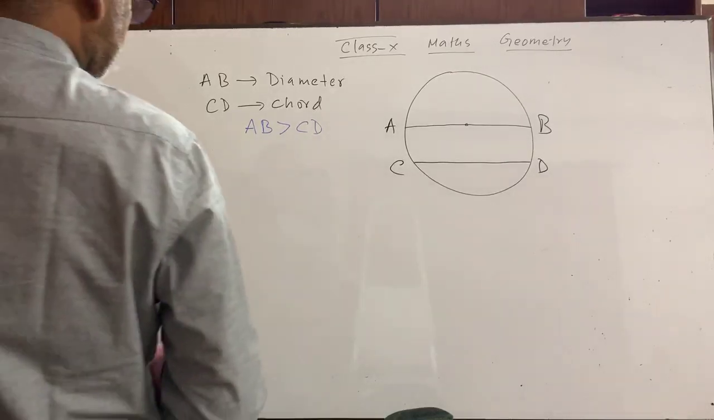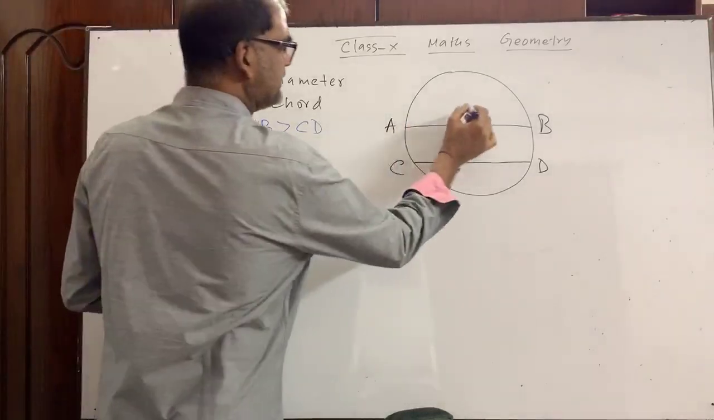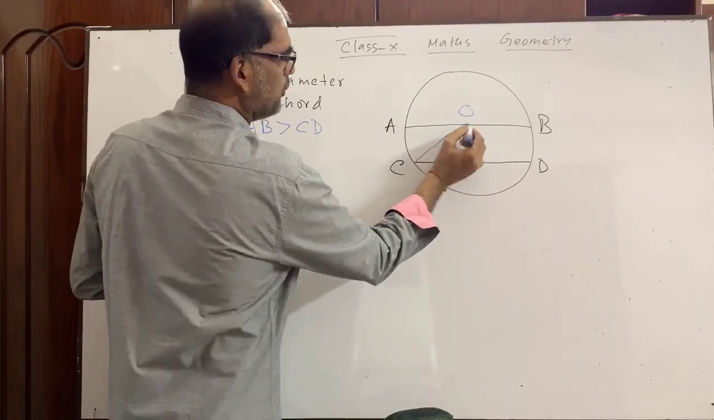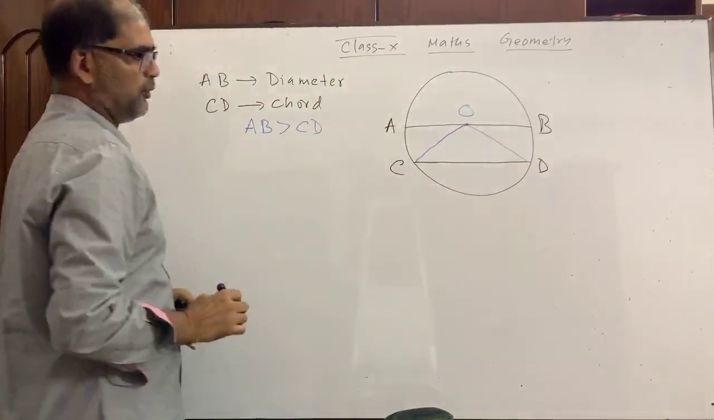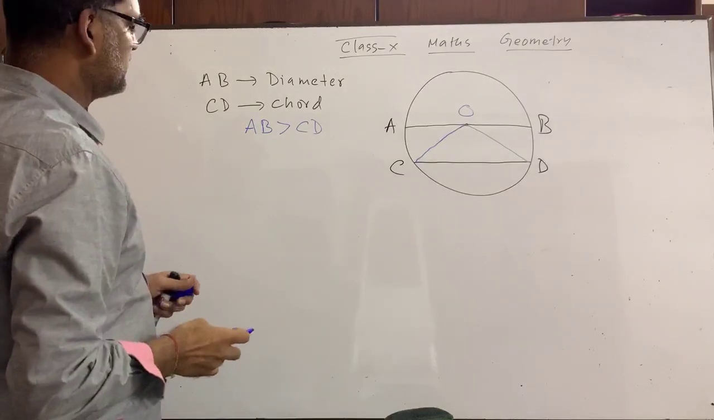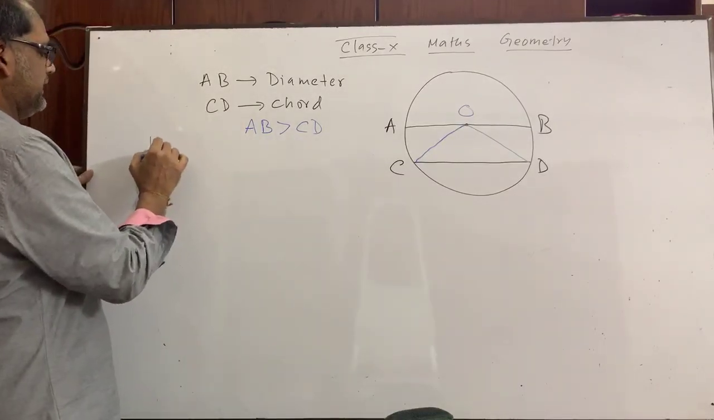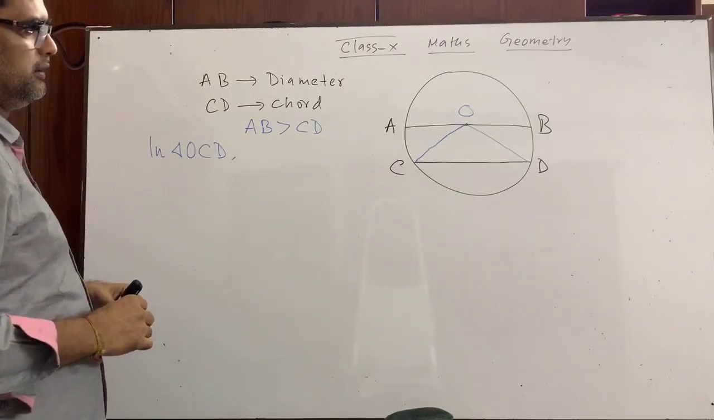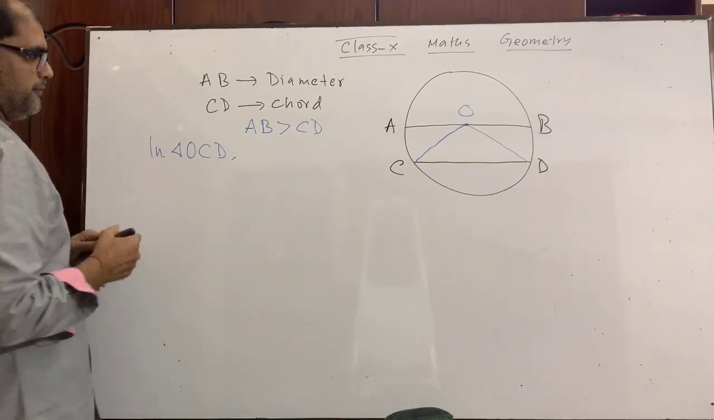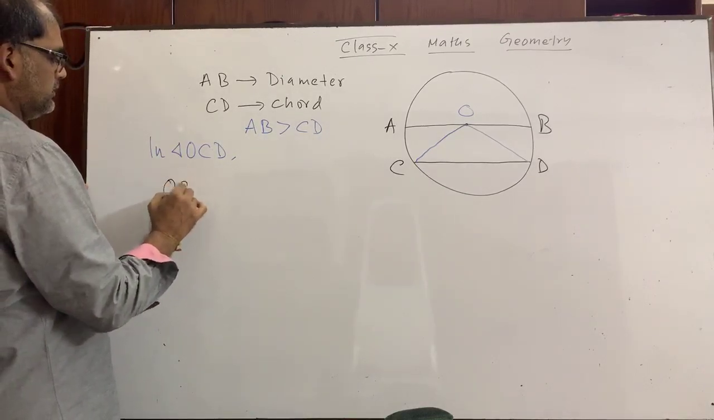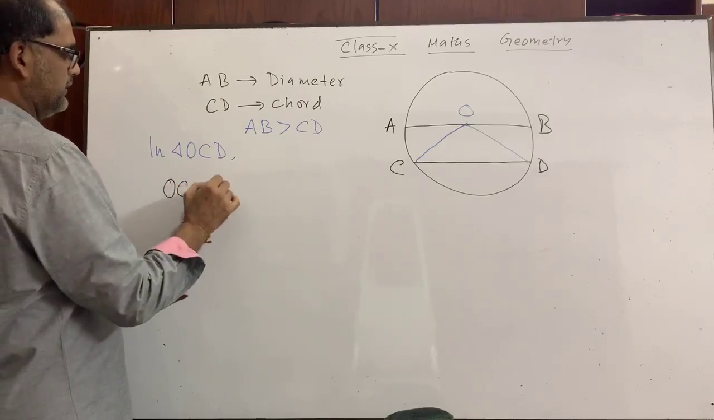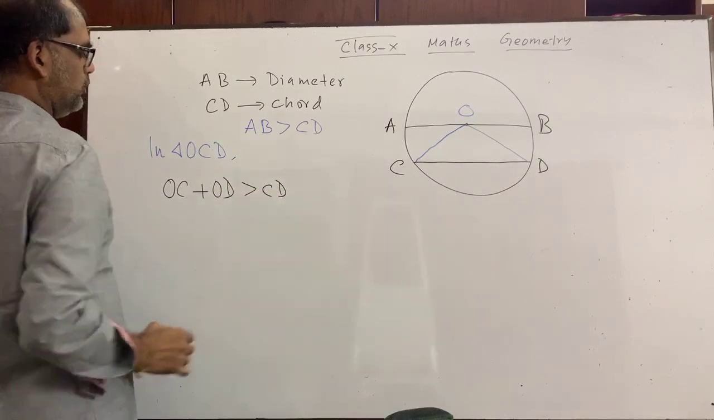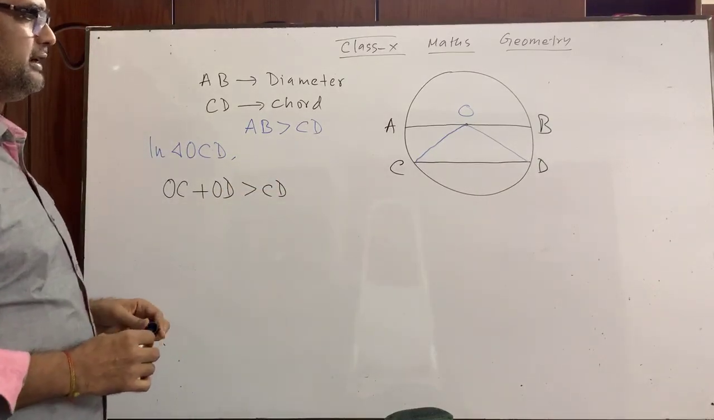Now you see, this is the center O, and O and C, O and D have been joined. Okay? Now we have got a triangle. What is the triangle? OCD. You can write down in triangle OCD. Have you seen triangle OCD? What is there? OC plus OD is greater than CD.